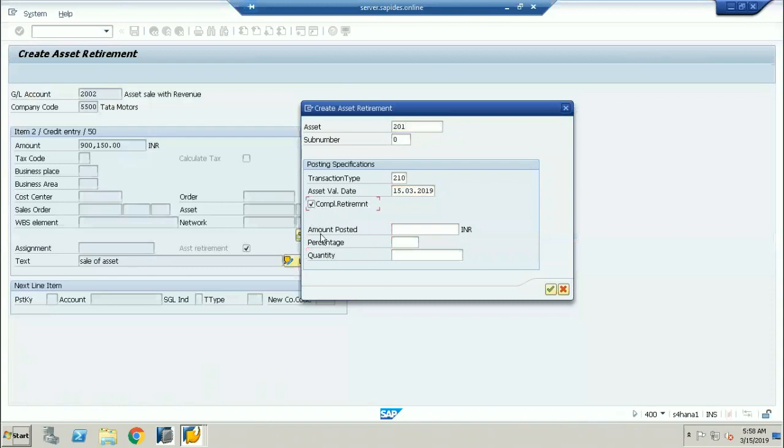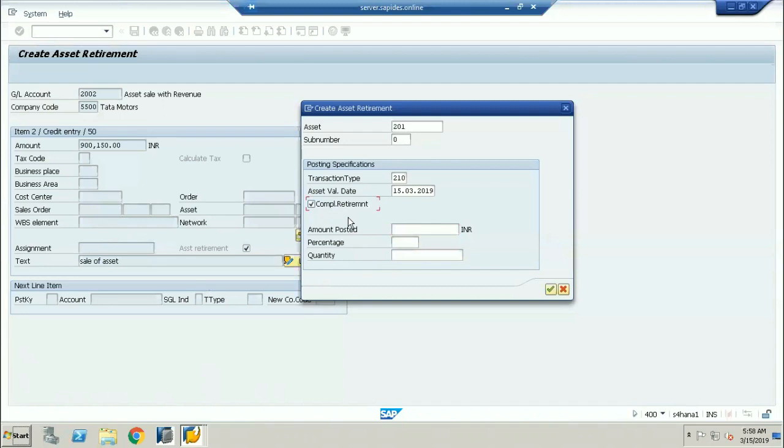If it is a complete retirement of the asset, select the checkbox, because you are going for a complete retirement. If I just want to go for a partial retirement, don't select the checkbox. Then enter the partial retirement amount, or the percentage of the asset you are going to be selling, or if it is a quantity, the quantity of this asset you are going to be selling. These are the values you need to enter for the partial retirement, not for the complete retirement. If you want to go for a complete retirement, you need to select the checkbox. The checkbox tells you about the complete retirement process of the asset here.